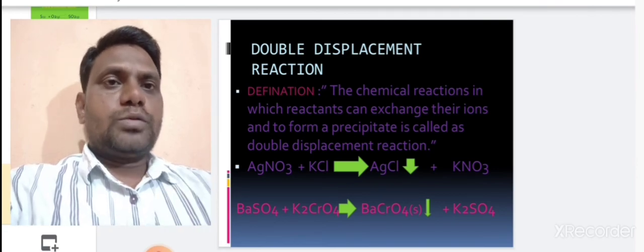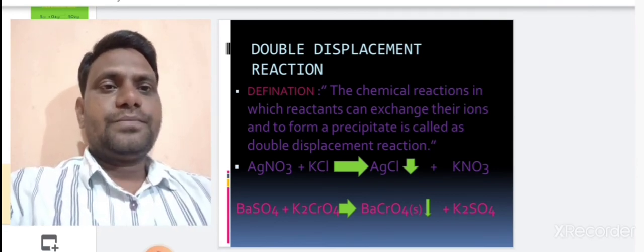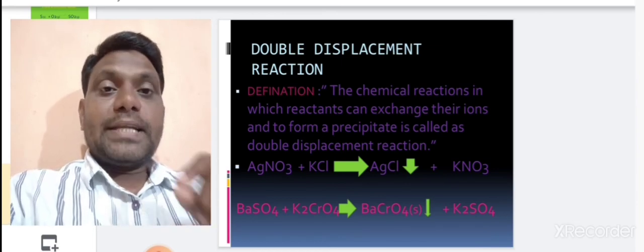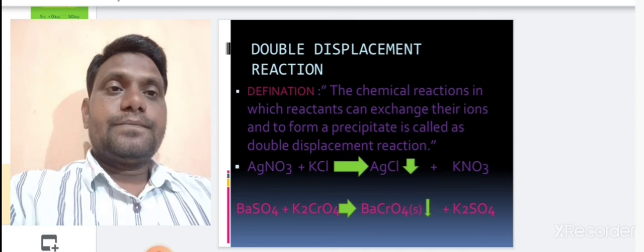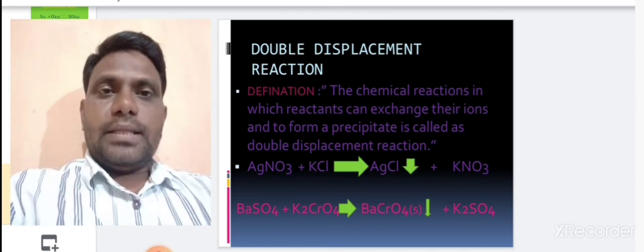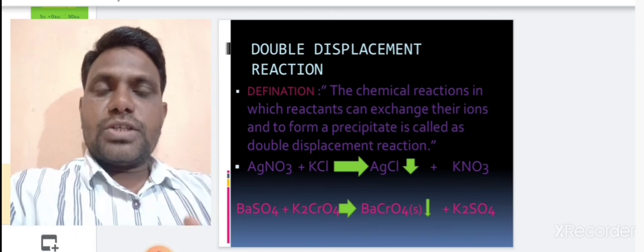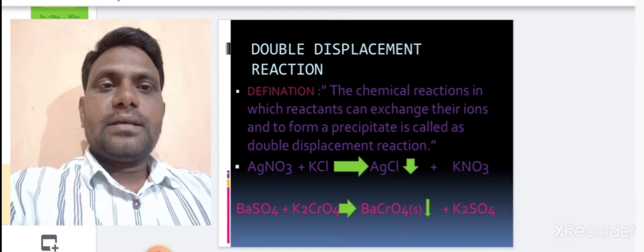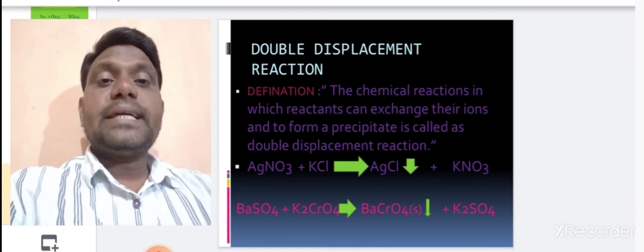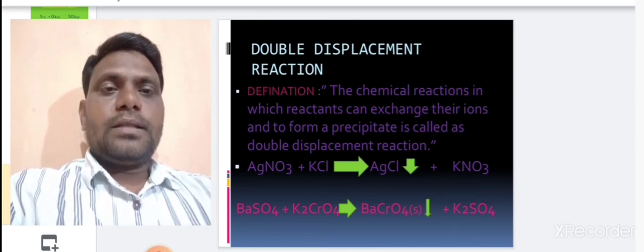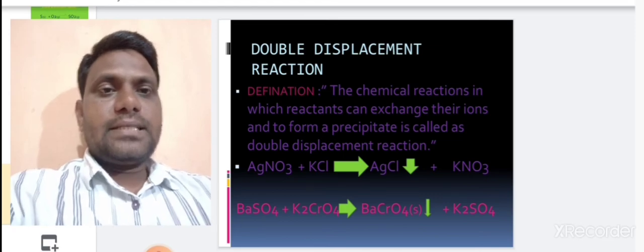Now we talk about double displacement reaction. See here, what is meant by double displacement reaction? The double displacement reaction is the chemical reaction in which reactants exchange their ions and form a precipitate. The first reaction is AgNO3.